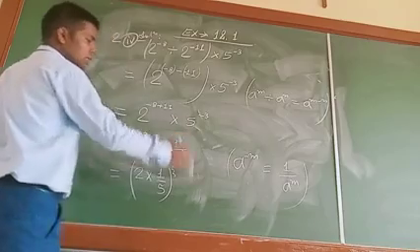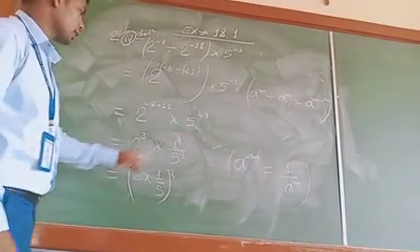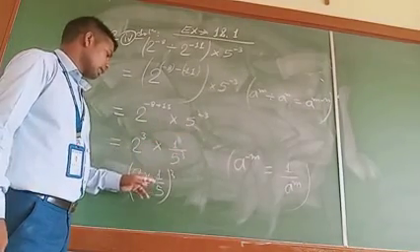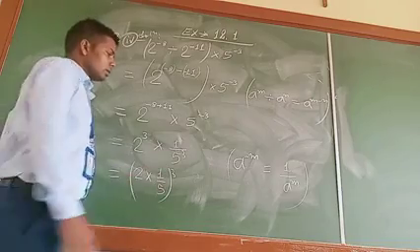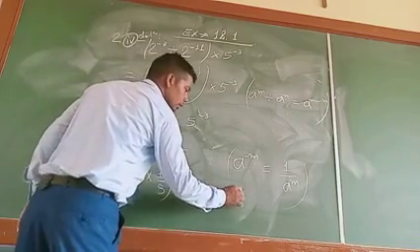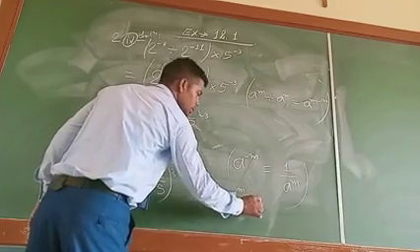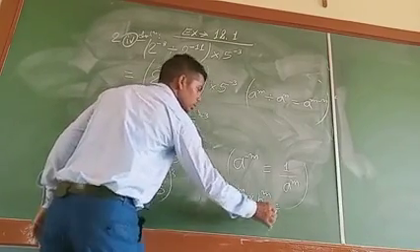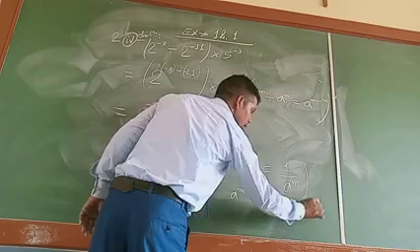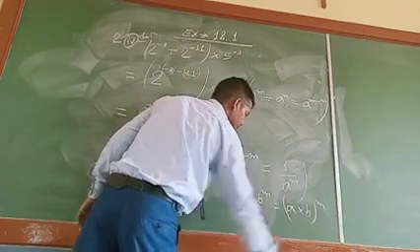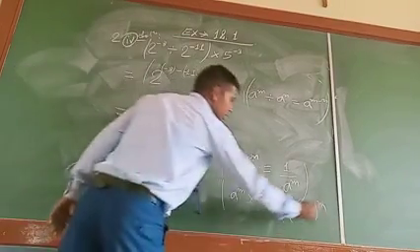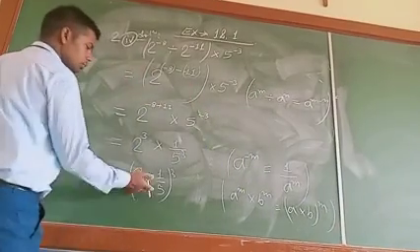So if it is not written, we can understand that 1 can also be taken inside the bracket here. So you can give the reason that a raised to the power m into b raised to the power m is equal to a multiplied by b and whole raised to the power m. Okay, this is the exponential law what we have used here.